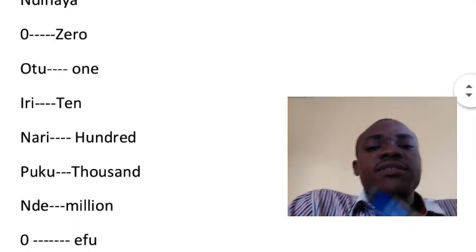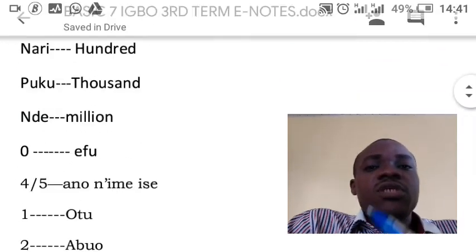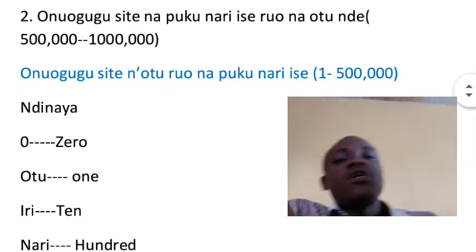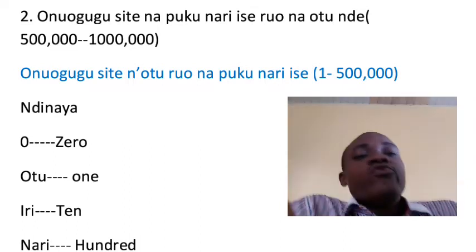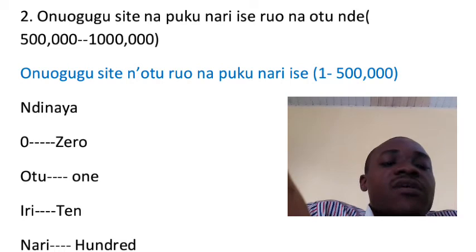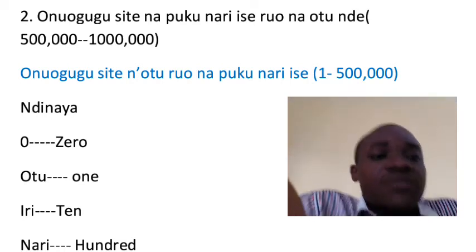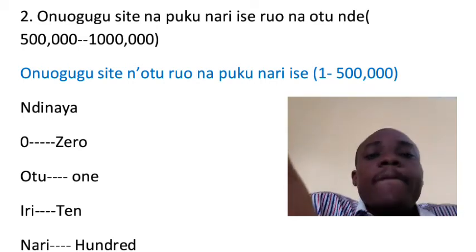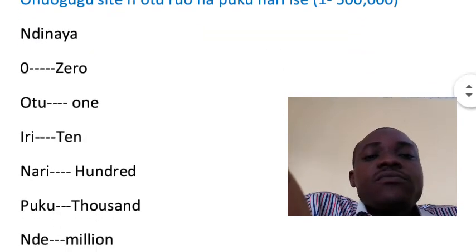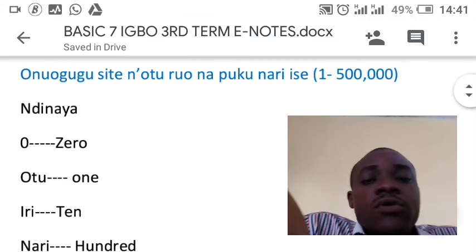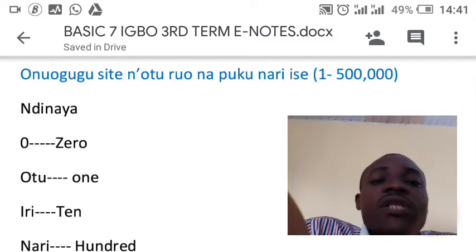But today we'll be looking at ọnụọgụgụ site n'otu ruo na puku narị ise. That is numbers from 1 to 500,000. From 1 to 500,000. So this is how we'll be running it now.